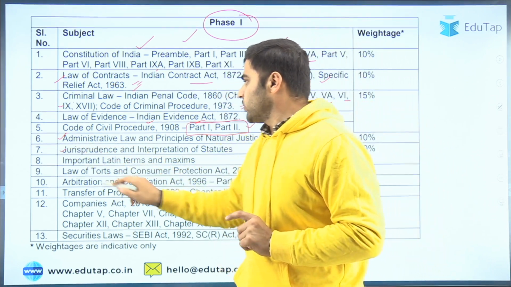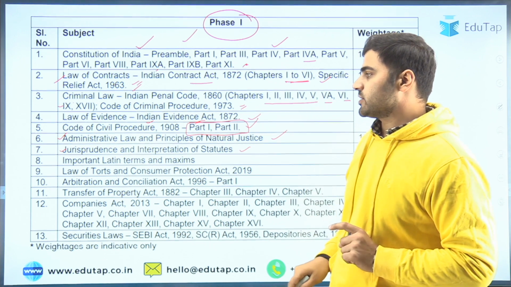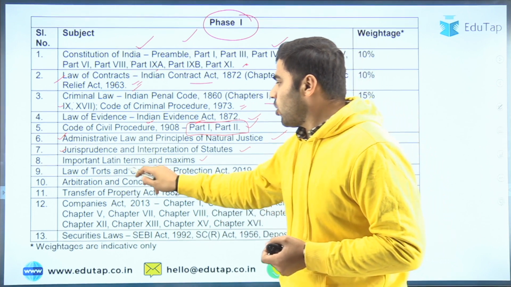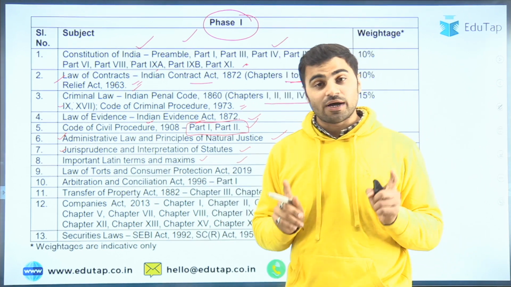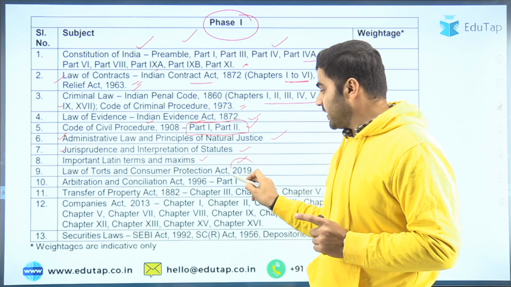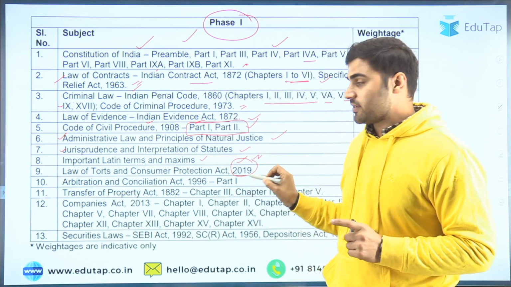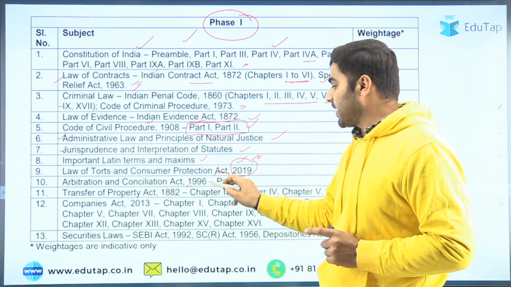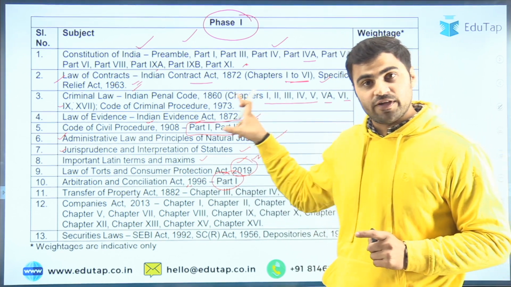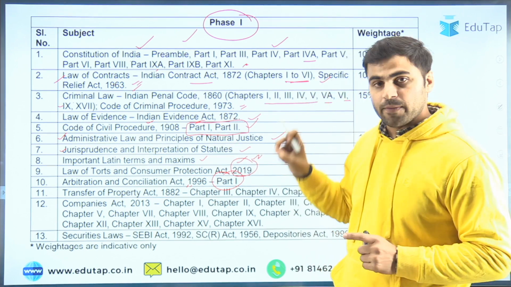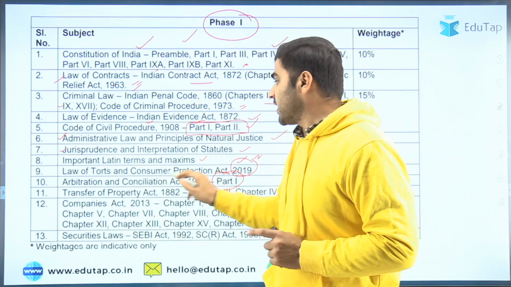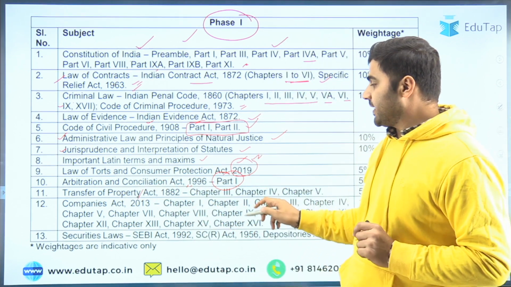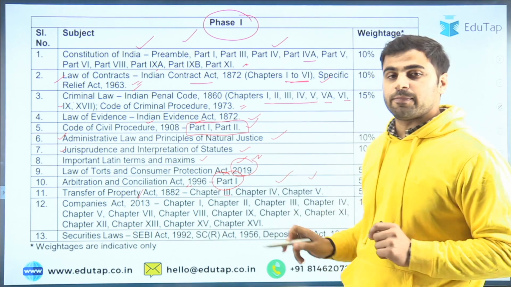Then next topic is jurisprudence and interpretation of statutes. Then important Latin terms and maxims. Then law of torts and Consumer Protection Act 2019. Right? So you have to read the Consumer Protection Act 2019. Then next is Arbitration and Conciliation Act 1996, part 1. So only part 1 is relevant for phase 1 examination, right? So for phase 1 paper 2, you have to refer only part 1 of Arbitration and Conciliation Act. Transfer of Property Act 1882, chapter 3, chapter 4 and chapter 5.